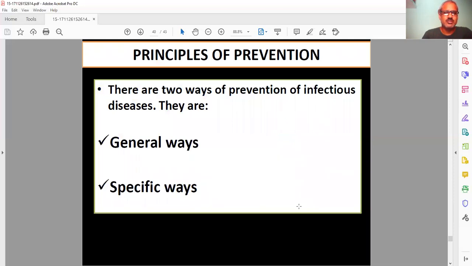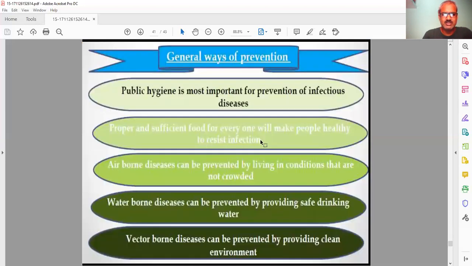So now, by what principles does this curing happen? The principles of prevention: there are two ways, one is the general way and one is the specific way. Let's discuss the general way. Public hygiene is most important for prevention of infectious disease. Proper, sufficient food for everyone will make people healthy and resistant. These are the outlines by which we can reduce the infection of disease.